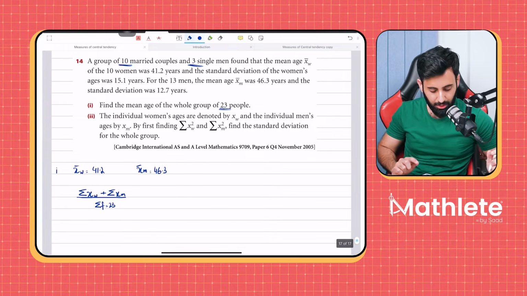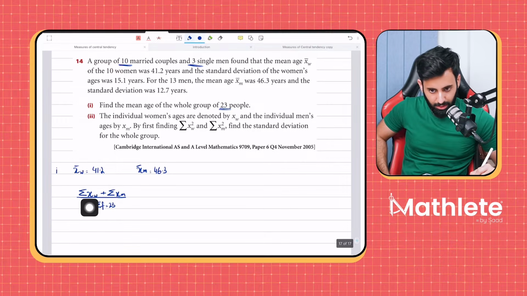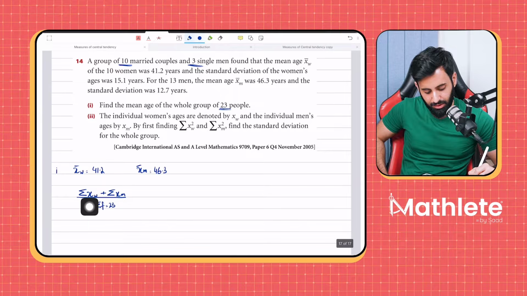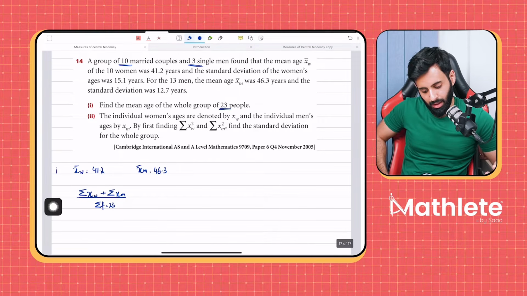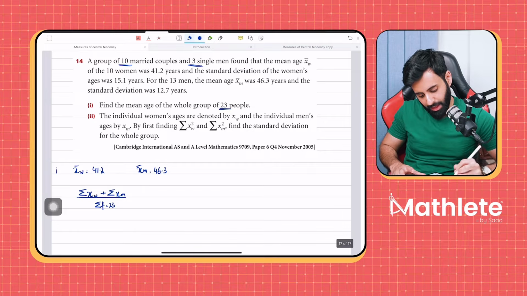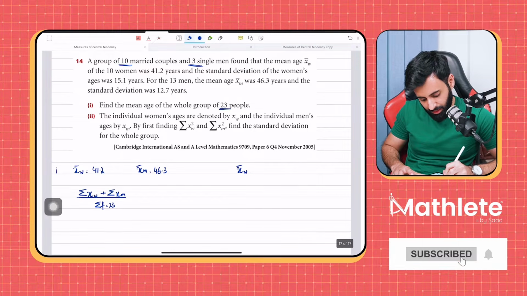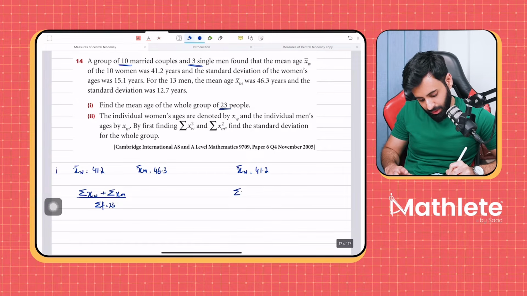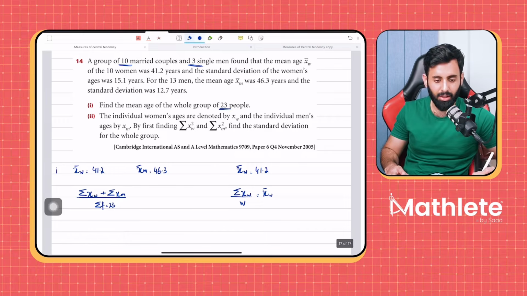Now the question is, how do I find out the sum of all the ages of the women? And this is, let me tell you, an O level IGCSE level question. Multiply by the total number of women. Exactly. So what do we have? We have the mean, right? So I have the mean age of women, 41.2. The mean is going to be equal to the sum of all the ages divided by the total number of women, which will give me the mean age of the women.